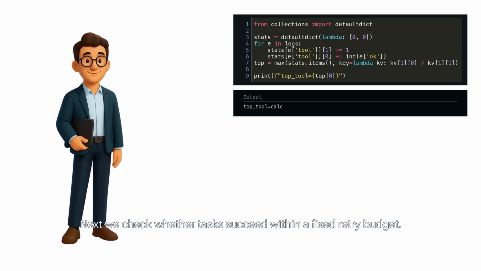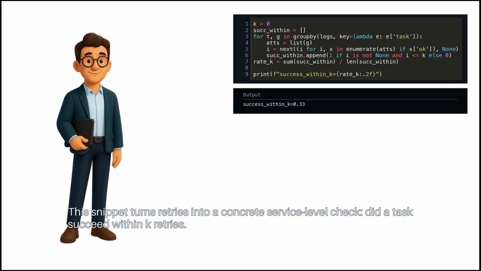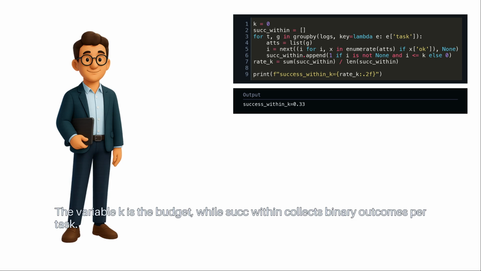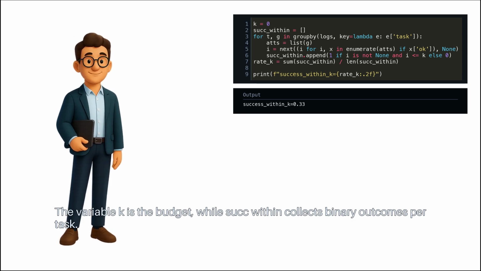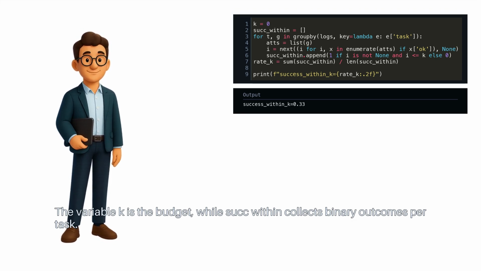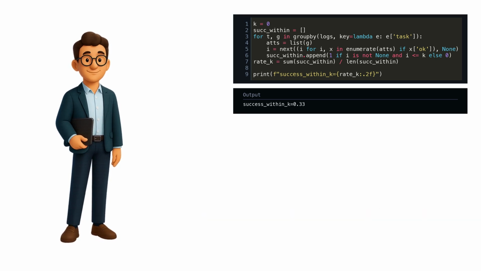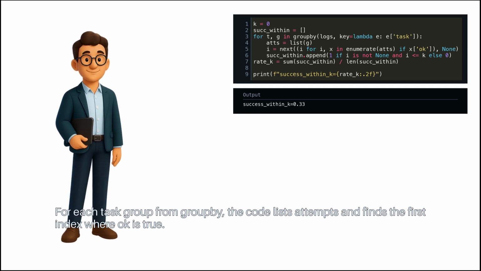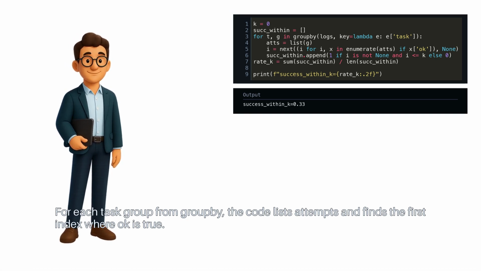Next, we check whether tasks succeed within a fixed retry budget. This snippet turns retries into a concrete service level check. Did a task succeed within K retries? The variable K is the budget. The variable success within collects binary outcomes per task. For each task group from groupby, the code lists attempts and finds the first index where OK is true.